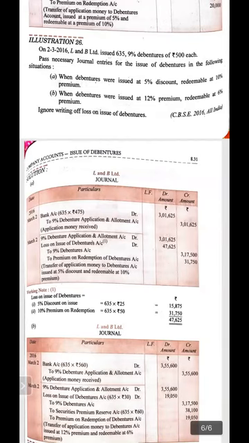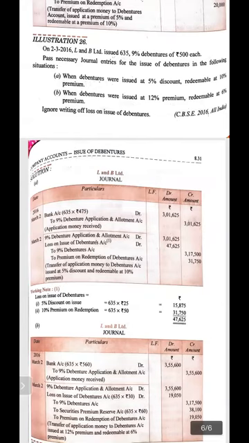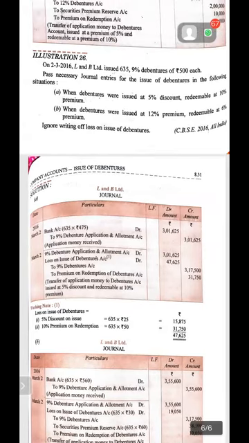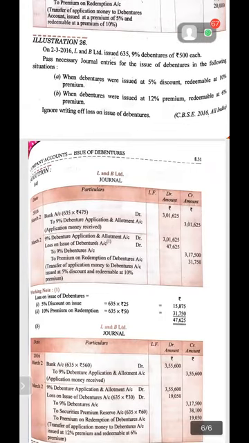Part B: when the debenture is issued at 12% premium and redeemed at premium. In this question, the debentures are issued at premium and redeemed at premium. What should be the entry? Bank account debit to debenture application and allotment account. It will be 560 rupees because 12% premium is there. 12% of 500 will be 60 rupees. So the net value of the debenture will become 560 rupees.